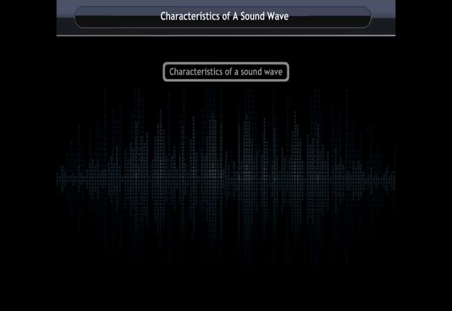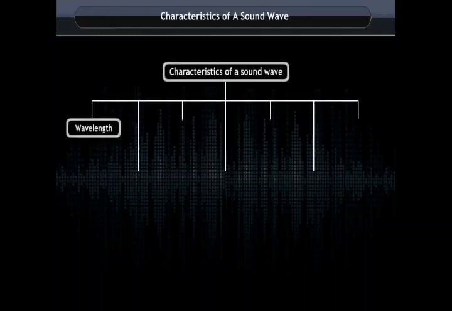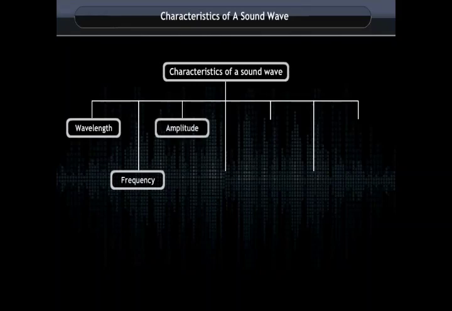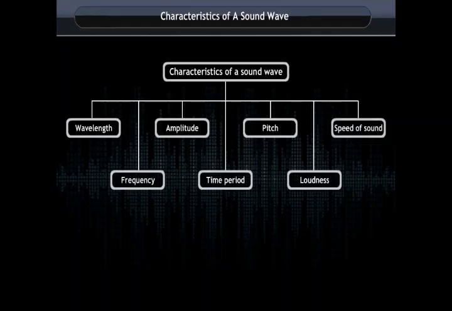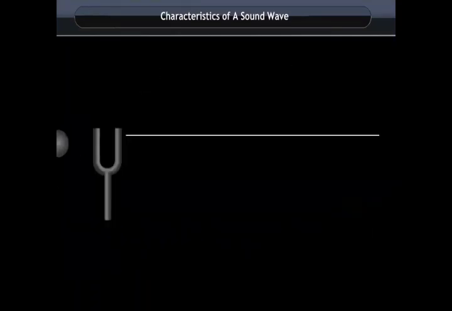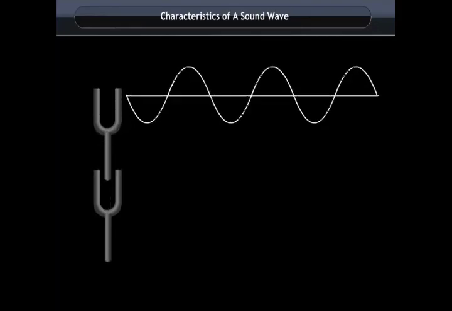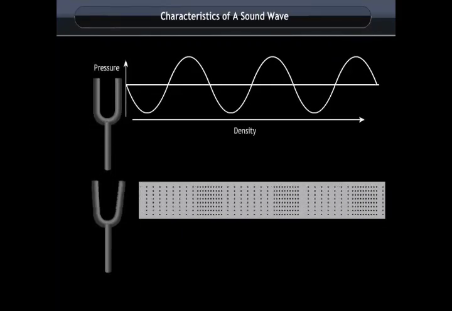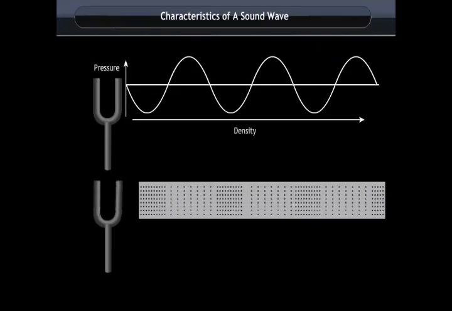Characteristics of a sound wave. A sound wave can be described by its wavelength, frequency, amplitude, time period, pitch, loudness, and speed of sound. Sound can be graphically represented as a wave. There is a change in the density and pressure as sound moves in a medium.